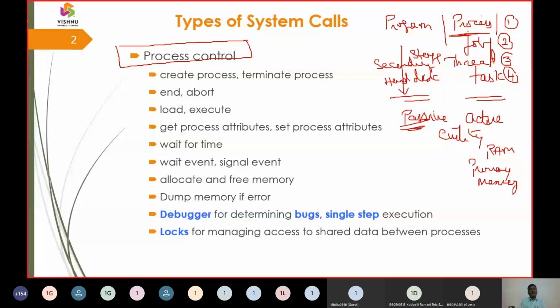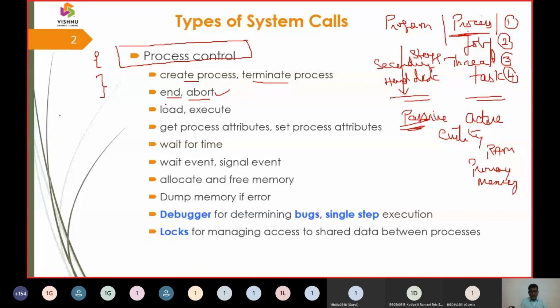Now, what are the different commands in system calls? It is very easy for you to understand. That is creating a process. Okay, a process is created. That means you opened a bracket. Now what is your aim? Definitely you have to put a close bracket. That means you are going to create a process, and you are going to end a process. So that is creating a process, terminating a process, and suspending a process. Suspending a process we call here an abort.